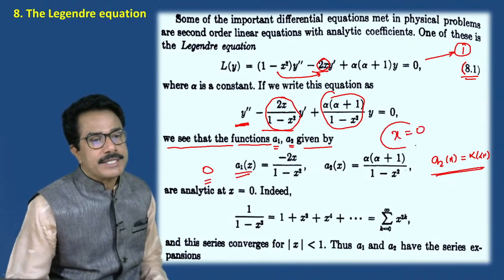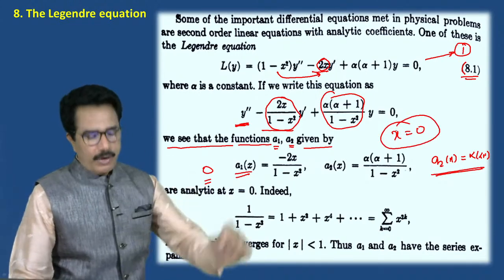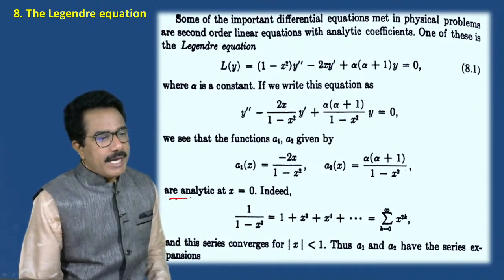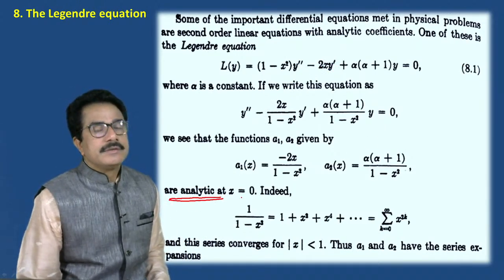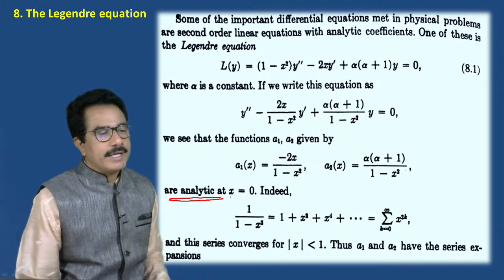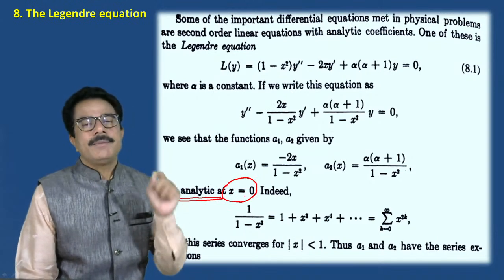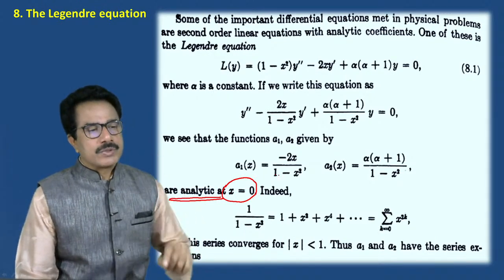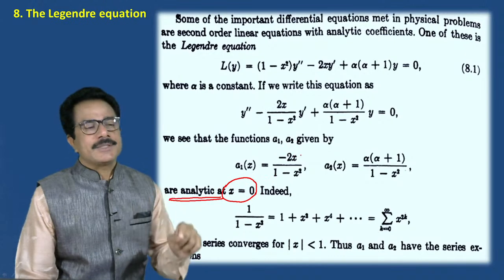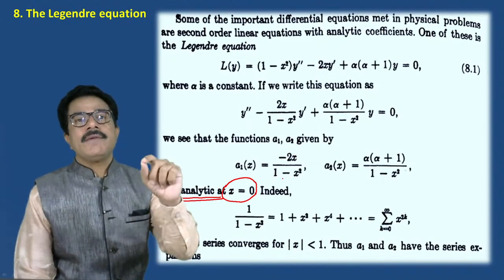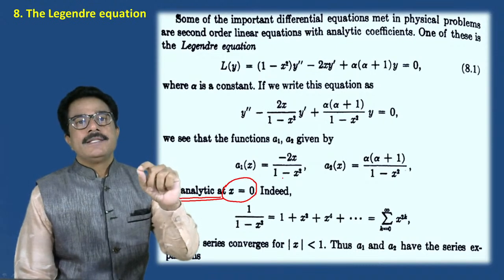It is a very essential condition to obtain the analytic coefficients here. To get the analytic coefficients a1 of x and a2 of x, it is necessary to put x is equal to 0. That means under x is equal to 0, we can express these analytic coefficients. That means the initial value is series.